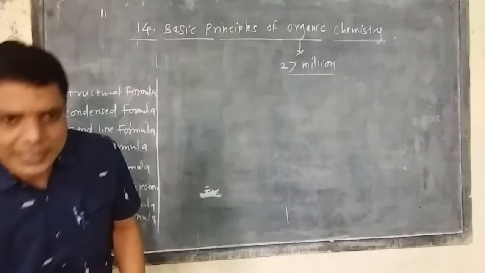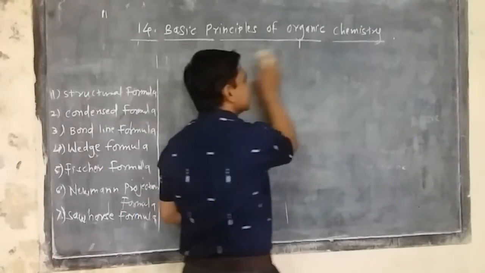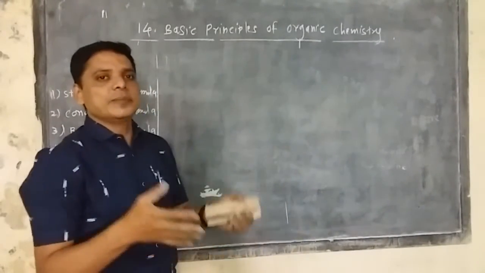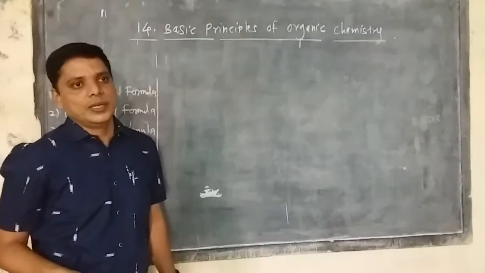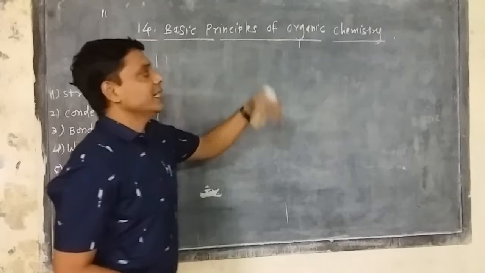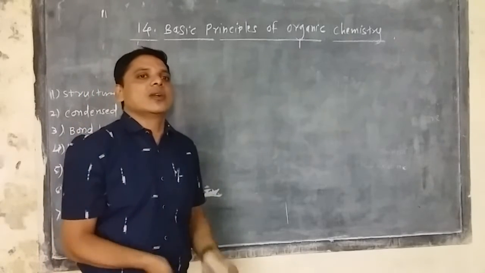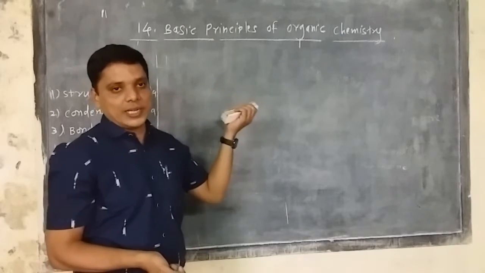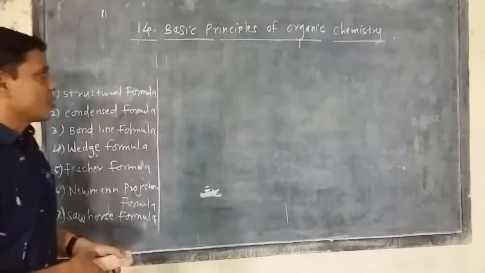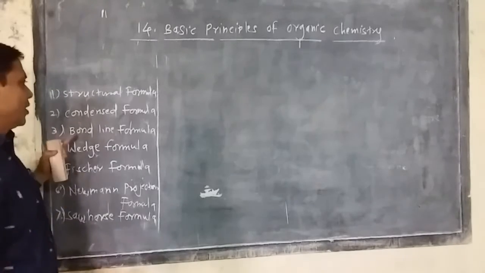Basically, we know up to your 10th standard: alkanes, alkenes, alkynes, some aromatic compounds. These are the basic known names. So organic chemistry deals with organic compounds, and all carbon containing compounds are simply called organic compounds. Now see, these organic compounds can be represented by various types of formulas.